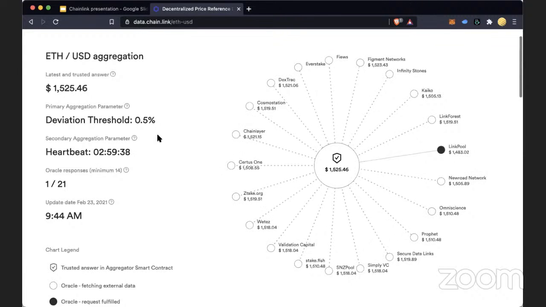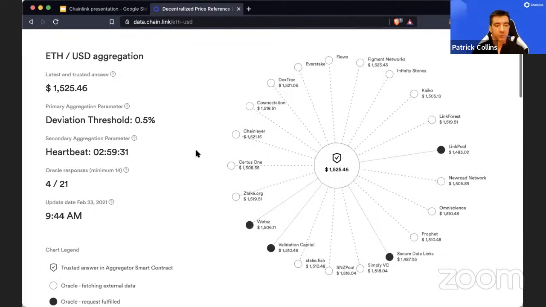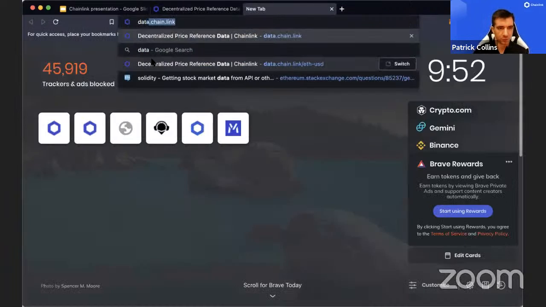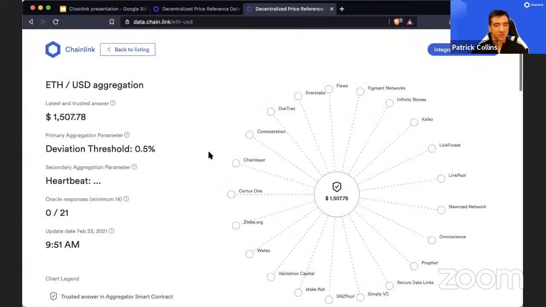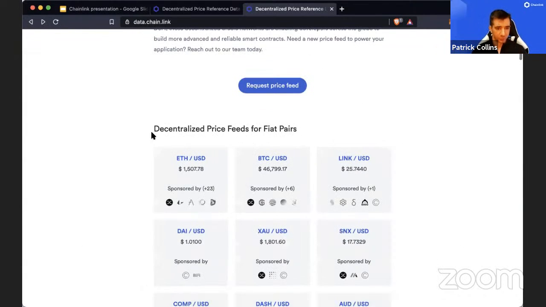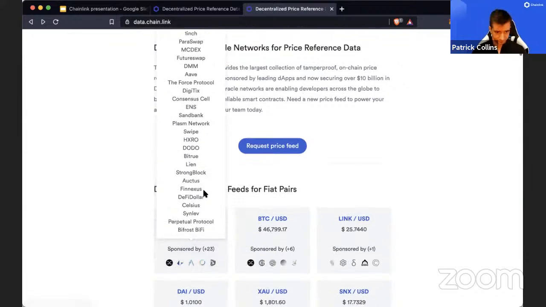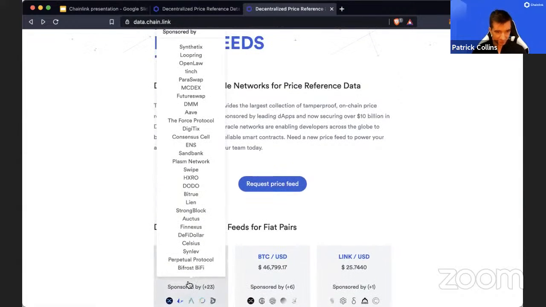Patrick, how much fee does Chainlink charge for getting this data? Yeah, so this is a really good question. Right now, we can actually go to, and this is the public data, right? This is kind of the pre-box network. If we go to these, we can see this massive list of projects that are sponsoring these protocols.